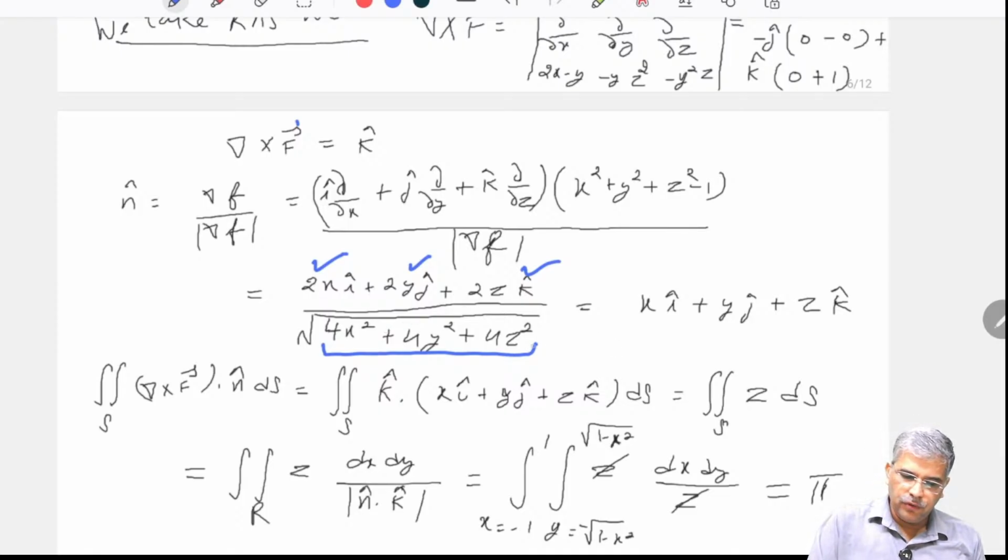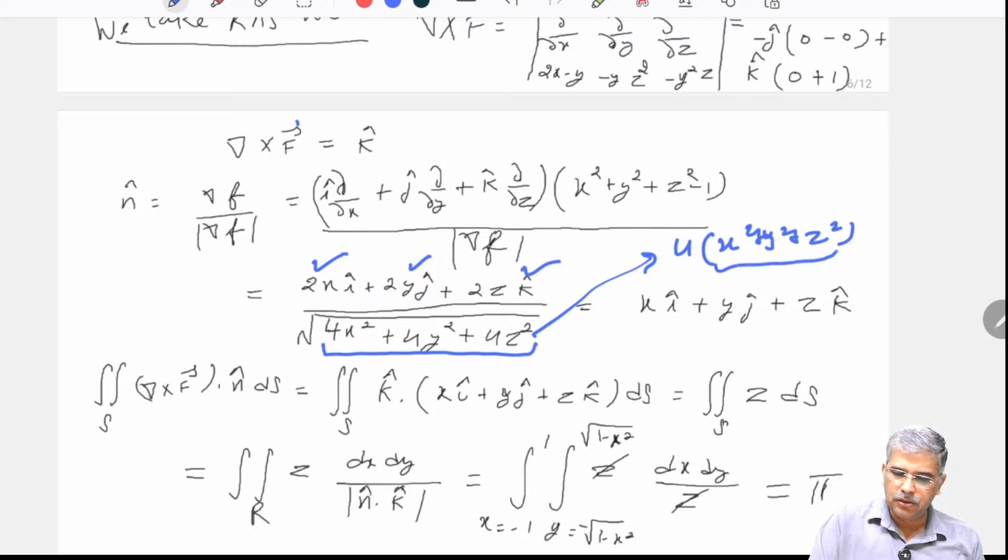So what would the denominator become is, I can take 4 common, x square plus y square plus z square, and I know that this x square plus y square plus z square is equal to 1 on the whole surface of the hemisphere. So this becomes 1. So that means 4 multiplied by 1 becomes 4.